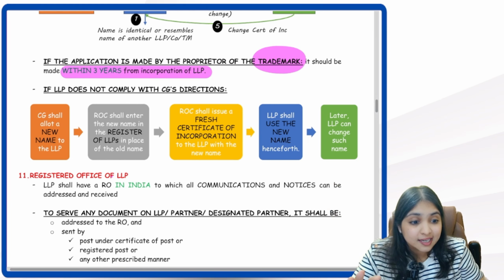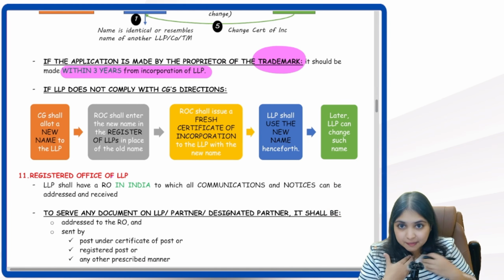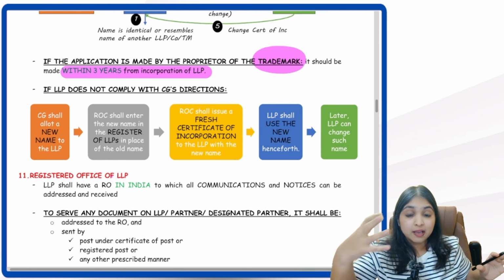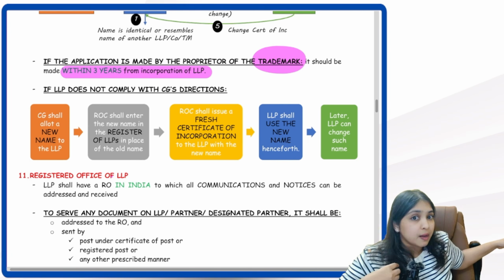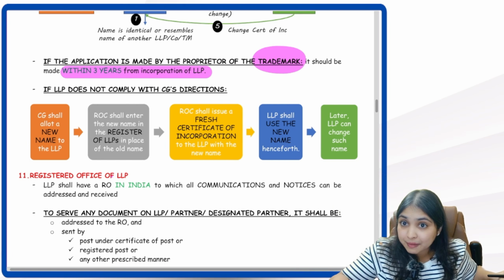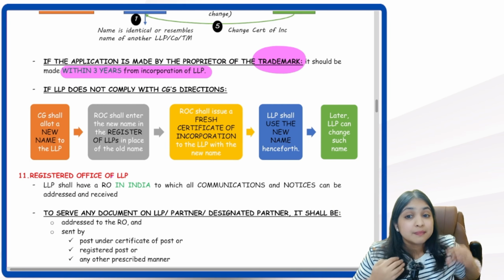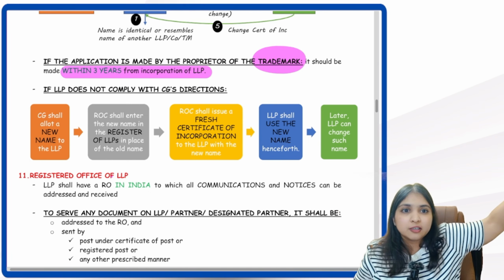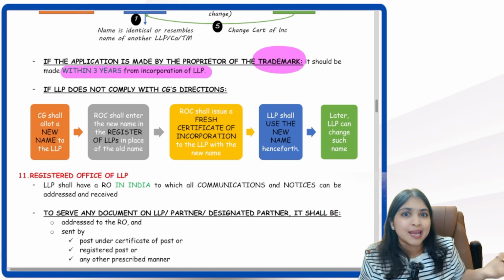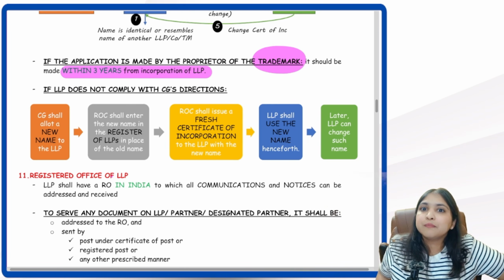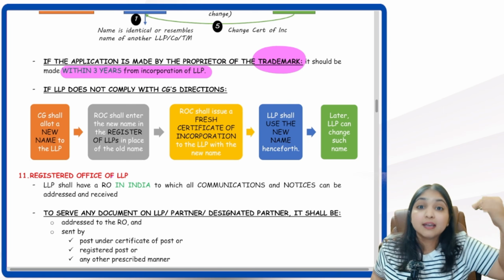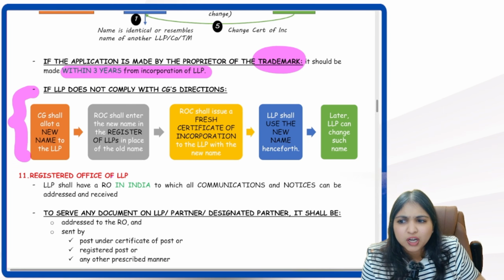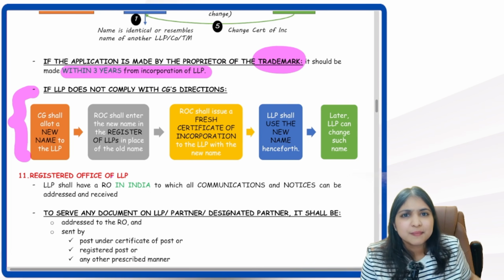Tell me, is this 3 years time limit applicable if the name of my LLP is similar to the name of another LLP? No. Is this 3 years time limit applicable if the name of the LLP is similar to the name of another company? No. Is this 3 years time limit applicable if the name of the LLP is similar to the name of another registered trademark? Yes. So in that case, the owner of the registered trademark cannot take his own sweet time to come to the central government. He has to come to the central government and file the application within 3 years from the incorporation of the LLP. Sorted, everybody?